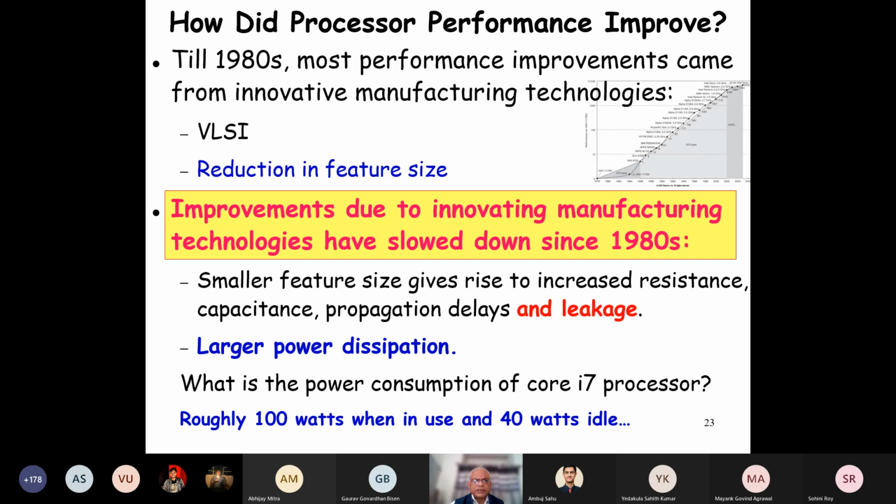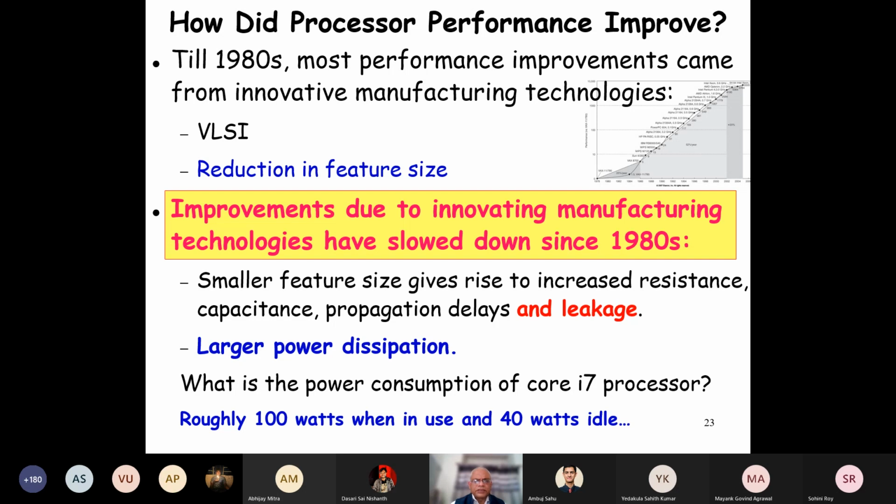And all these things, resistance, capacitance, leakage, are contributing to larger power dissipation. We'll see in the next slide how they are increasing the power dissipation. And the other thing is propagation delays. As the length of the wire increases, it becomes thousands of kilometers inside. If you look at the interconnect, if you reduce the size and put more transistors, then the length of the interconnect is extremely high, and we have these propagation delays and phase shifts. So that's also a very annoying problem.